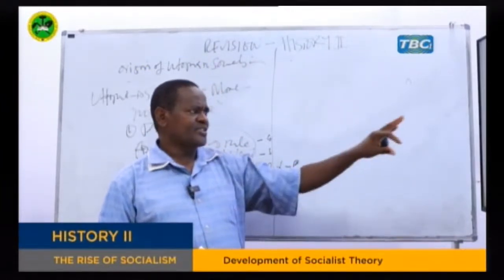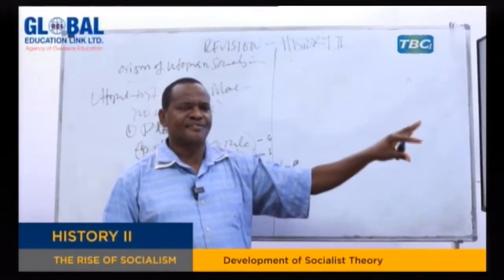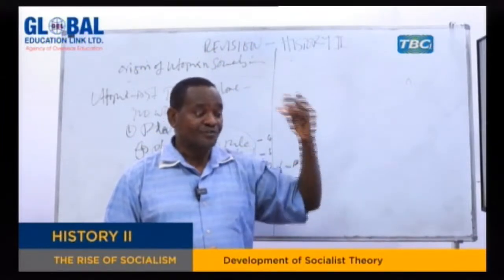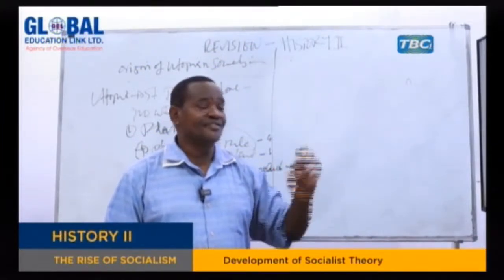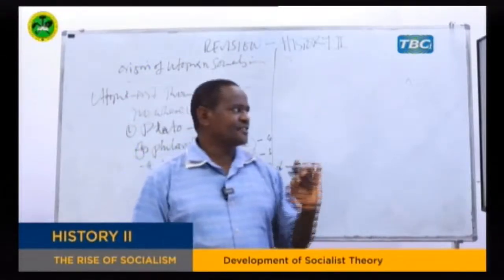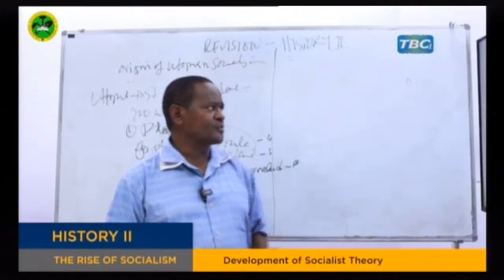And this is the proposal, remember. This is an ideal society. It is a society which was not existing at that time, but this is the idea of Plato that he wrote in the book called the Republic. So that is the first area where we can trace the origin of utopian socialism.